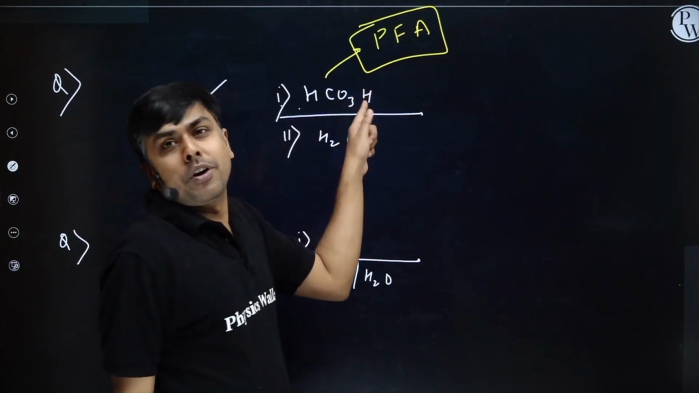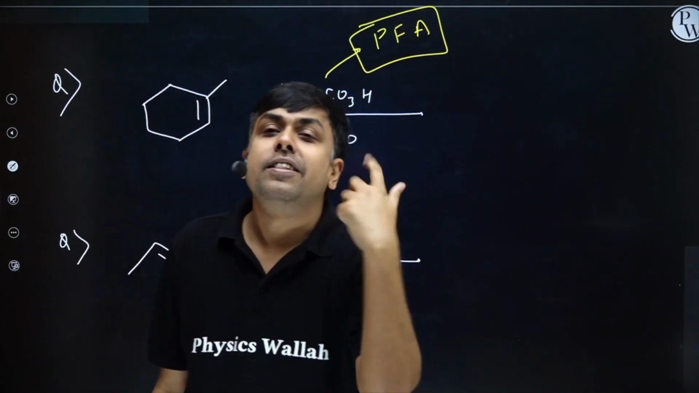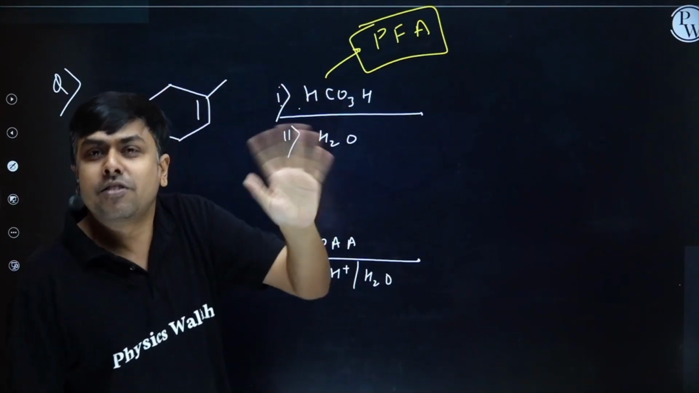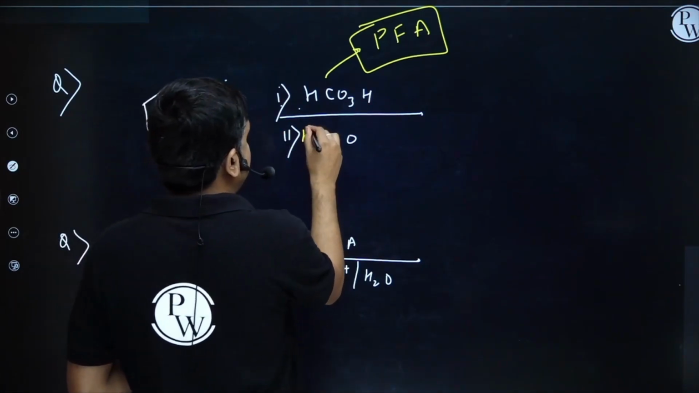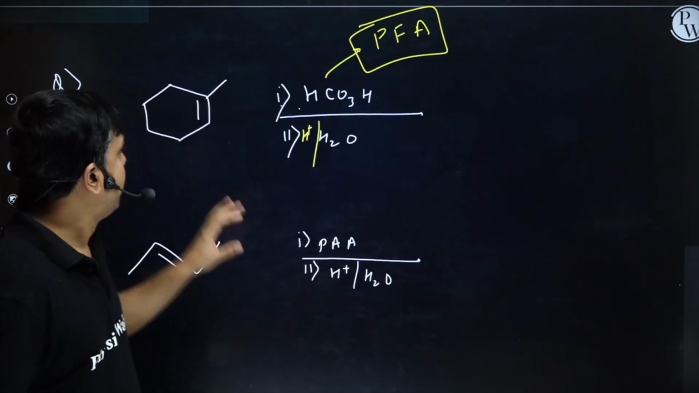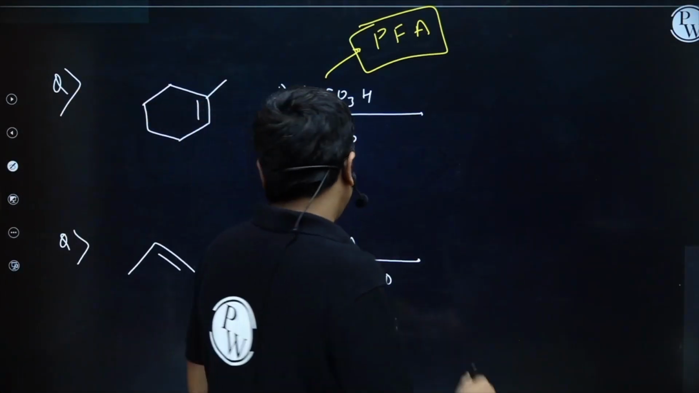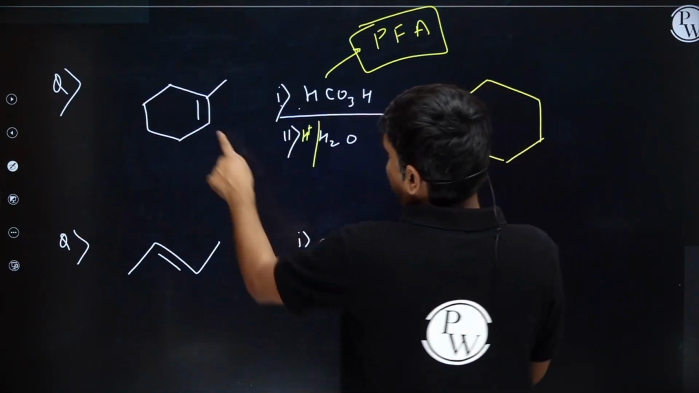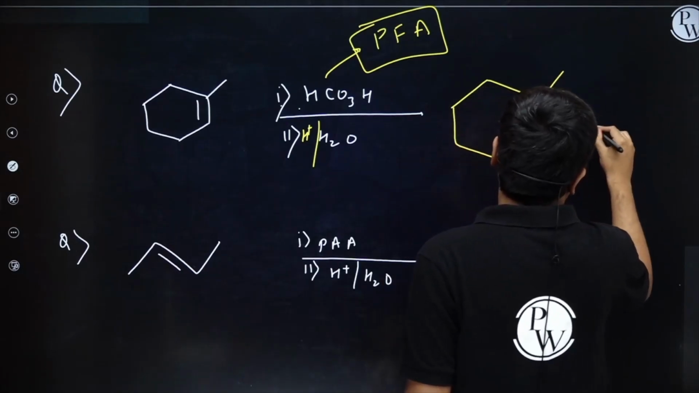Formic acid with one extra oxygen is performic acid, right? Formic acid with one free oxygen is performic acid, and it's treated with H plus slash H2O. First, I will have the formation of a 3-member cyclic ring, that is the epoxide ring. Let me form that. I'll break this double bond. It will remain as it is, and now I will have this one.